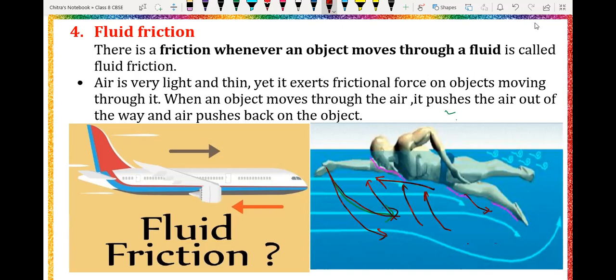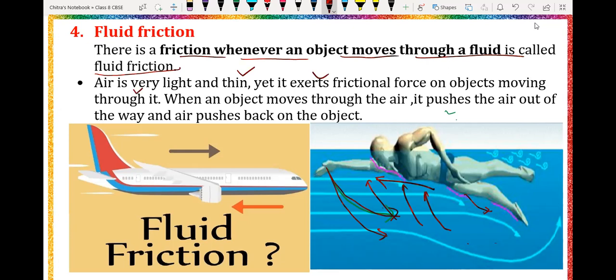So let's discuss fluid friction. There is friction whenever an object moves through a fluid. That force is called fluid friction. Air is very light and thin, but it still applies fluid friction on a plane, a bird, or whatever object flies through it.